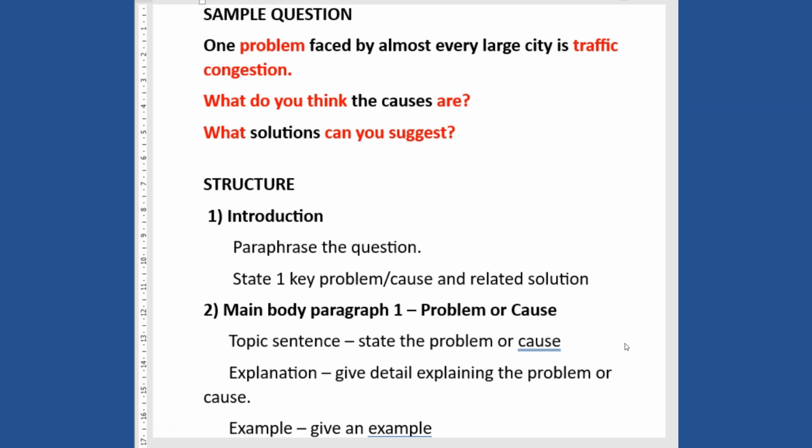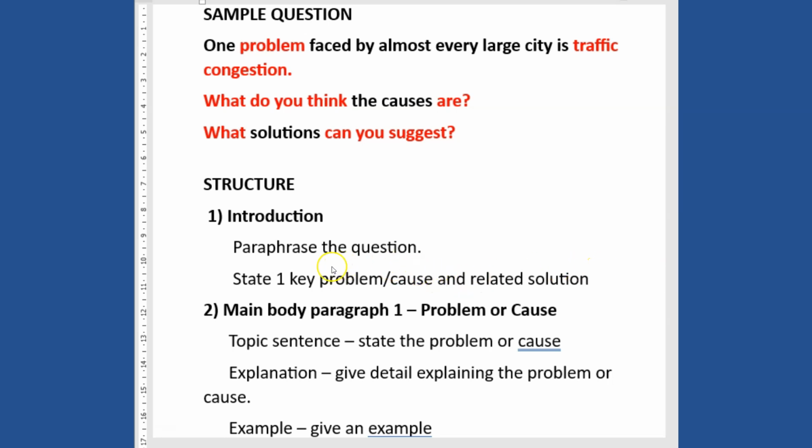Either you write two points in the causes and two points in the solution. You can write two causes and two solutions at most, but I even prefer to just write one cause and one solution. It's okay, as long as you are able to explain it properly and develop your ideas properly. Try as much as possible to argue them equally. Don't write one less than the other. Write all of them equally and be specific.